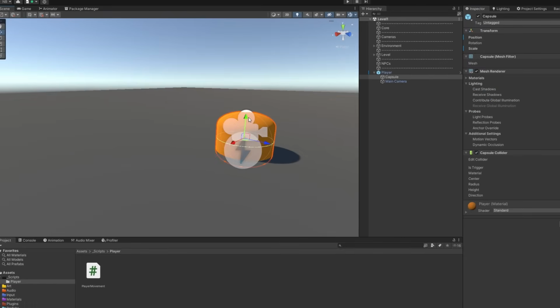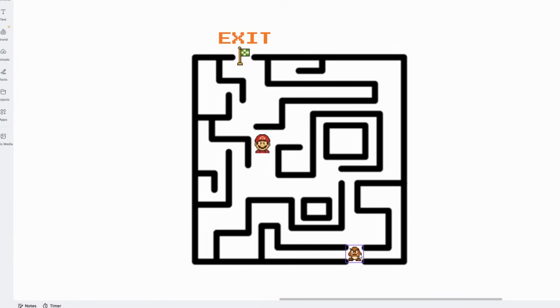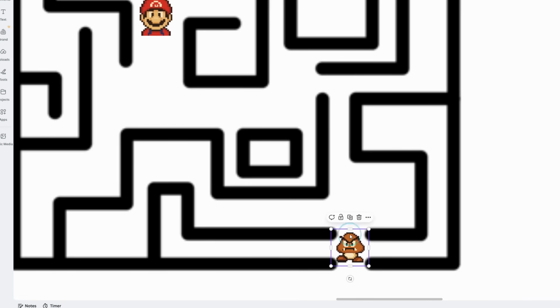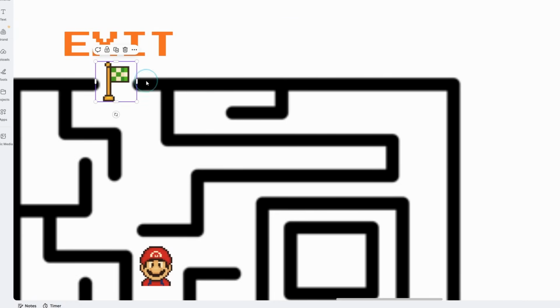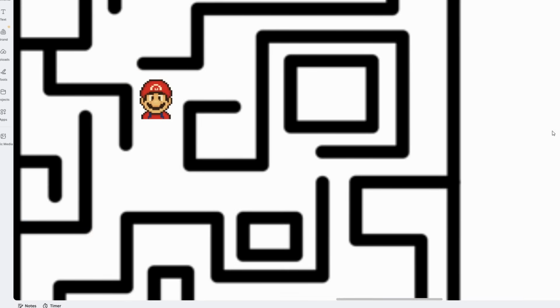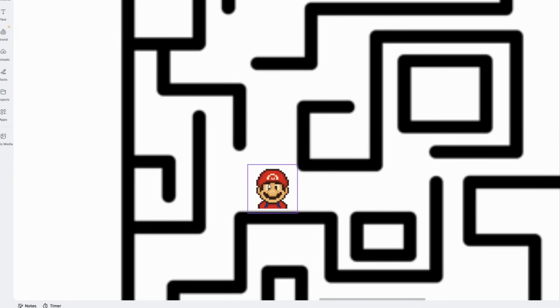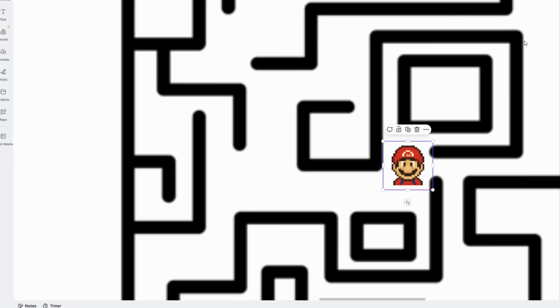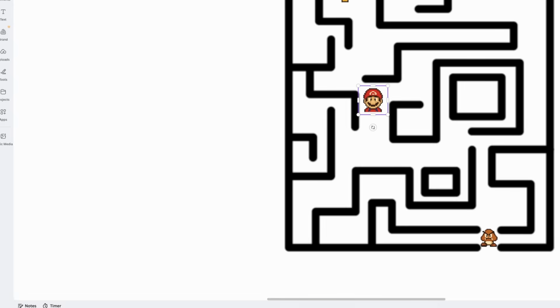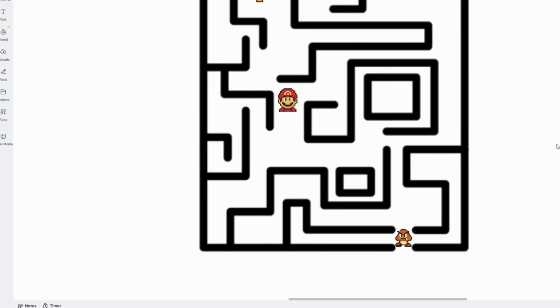Good enough for now. Next, I want to start working on the level generation. My idea for this part was to randomly generate a maze and place the player at an entrance. The goal is to get to the exit, but that might not be so easy because Mario is patrolling the maze. At first, he's gonna be more focused on collecting coins and mushrooms, but the longer you leave him, the more aggressive he'll get. I really want to try this out to create some sense of urgency in players so you can't hide indefinitely. So I got to work.